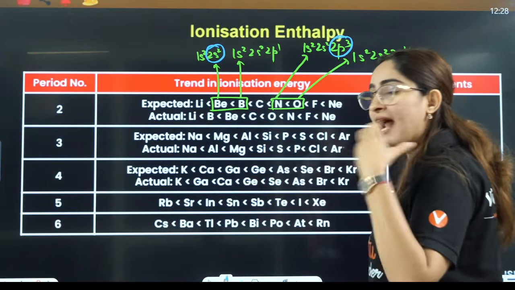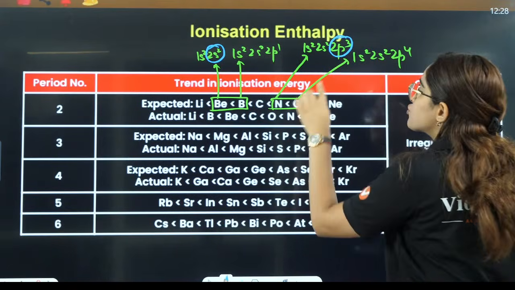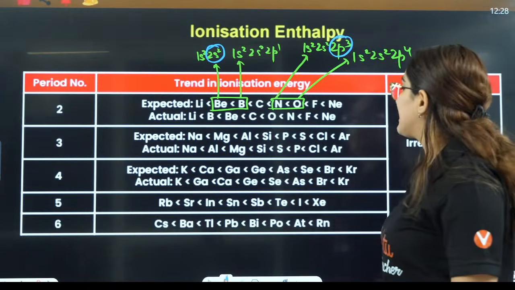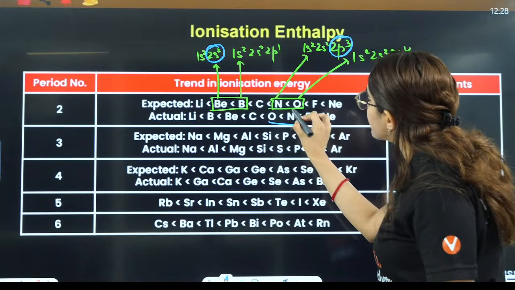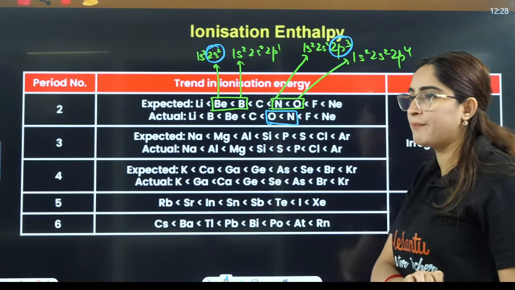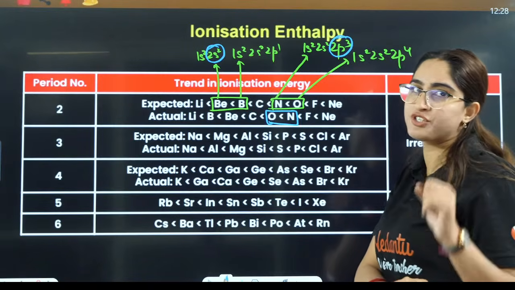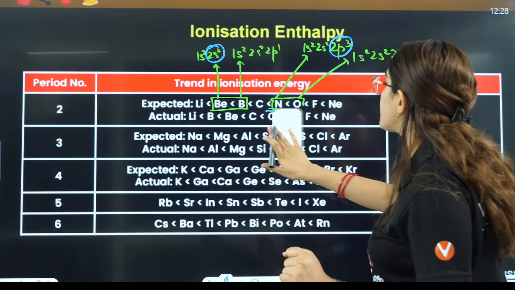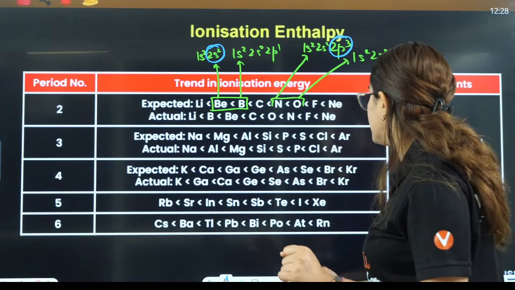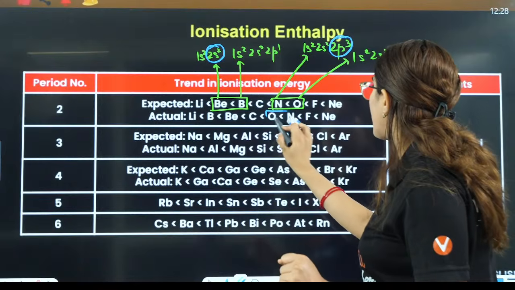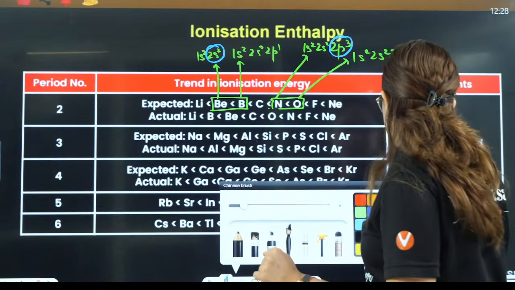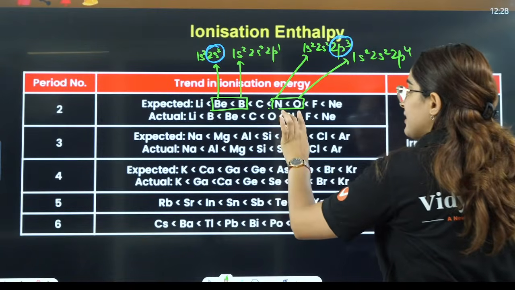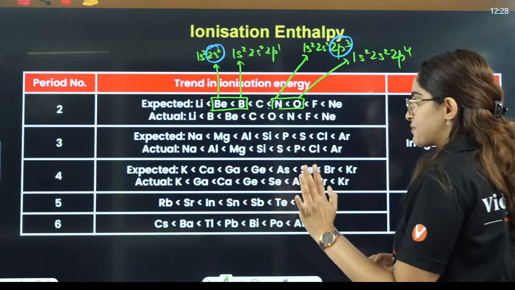Because of that extra stability, it is very difficult to take out electrons from nitrogen, and that is the reason nitrogen has more ionization enthalpy as compared to oxygen. So that is why this will become your formula here. Beryllium has more and nitrogen has more, so those are the exceptional cases.